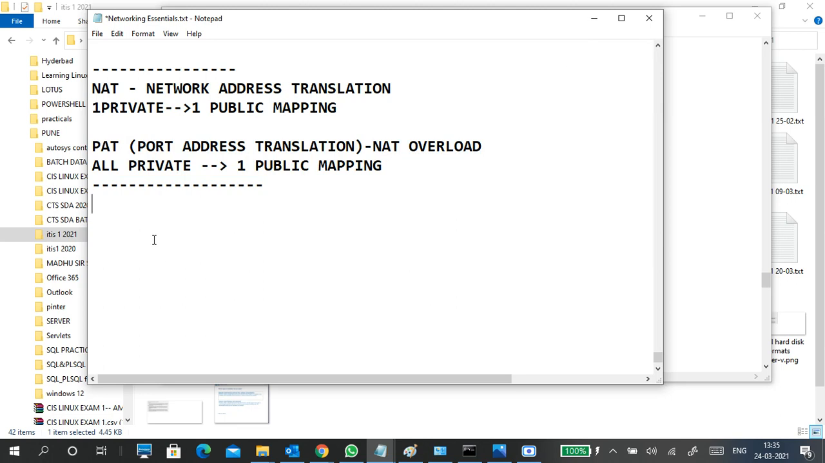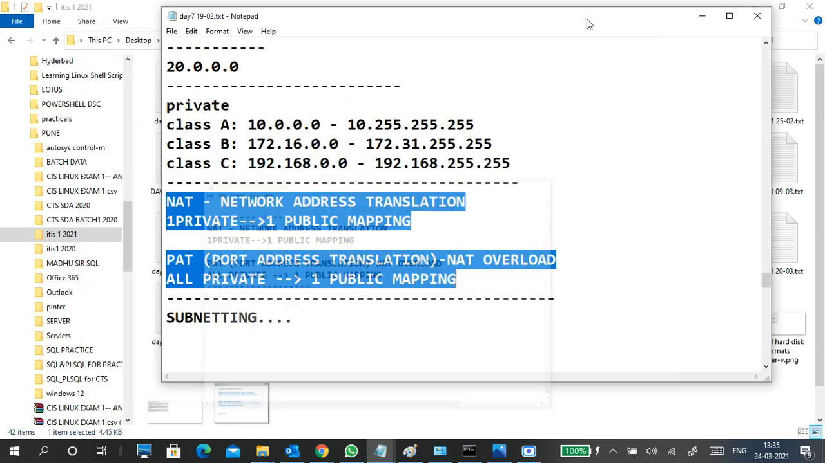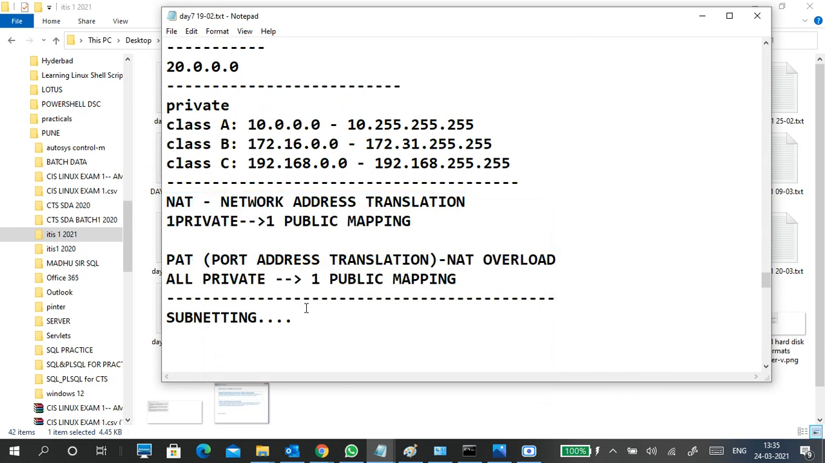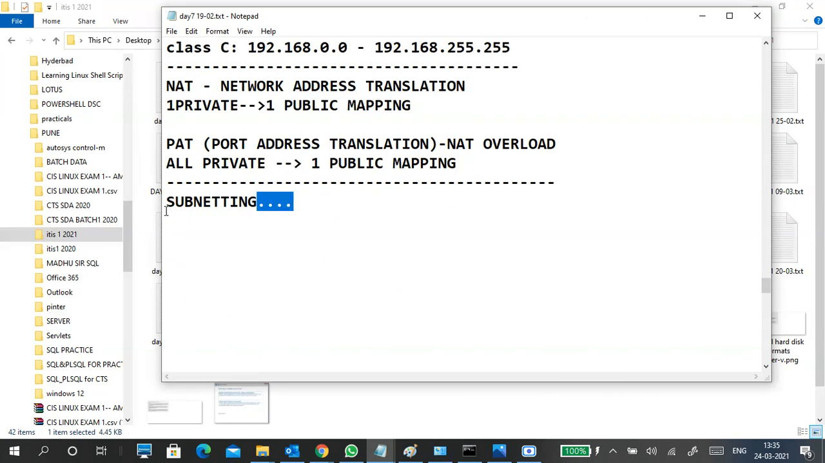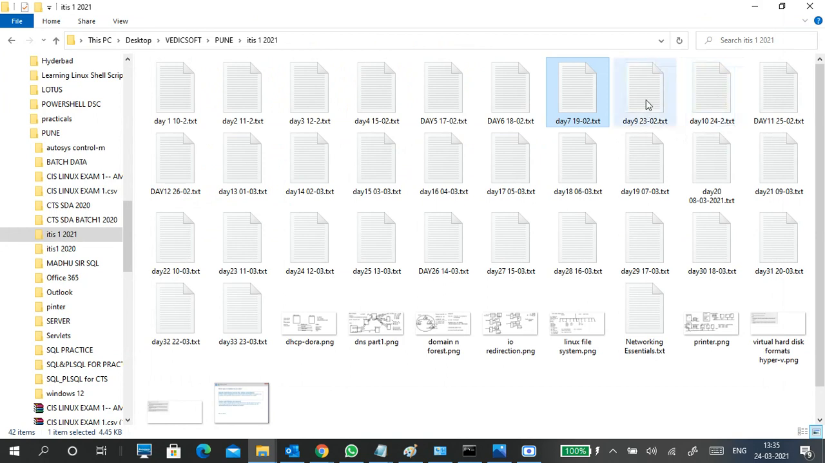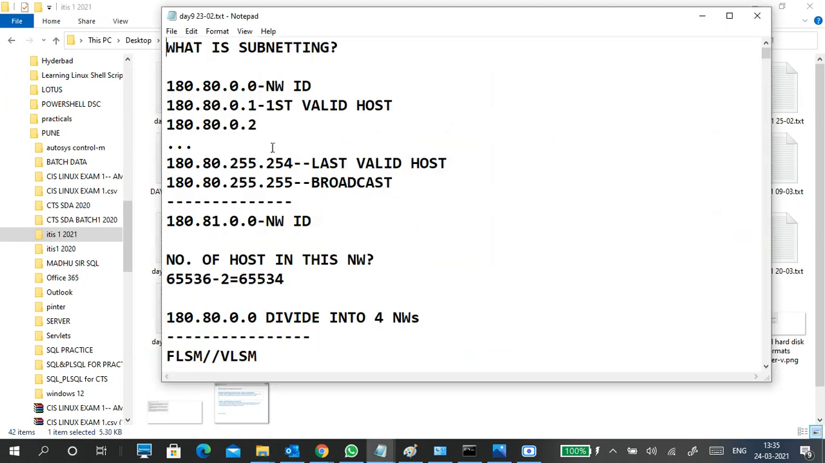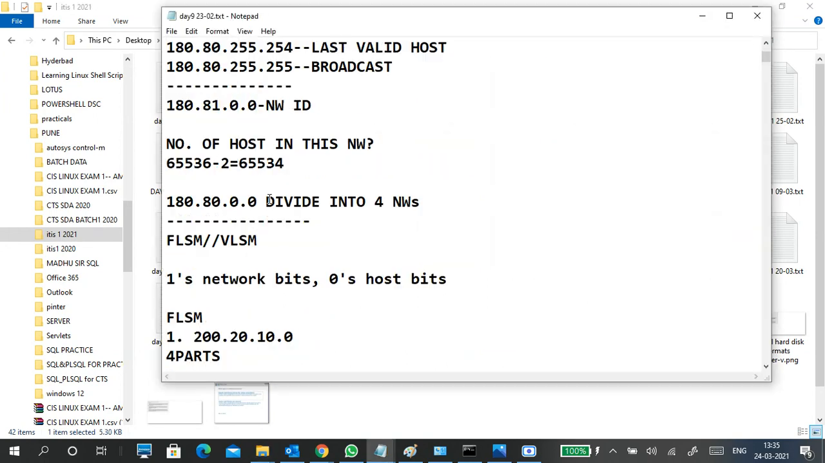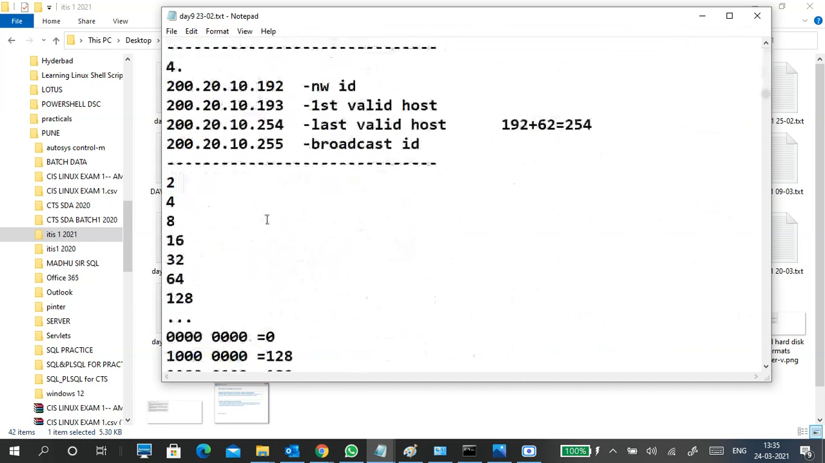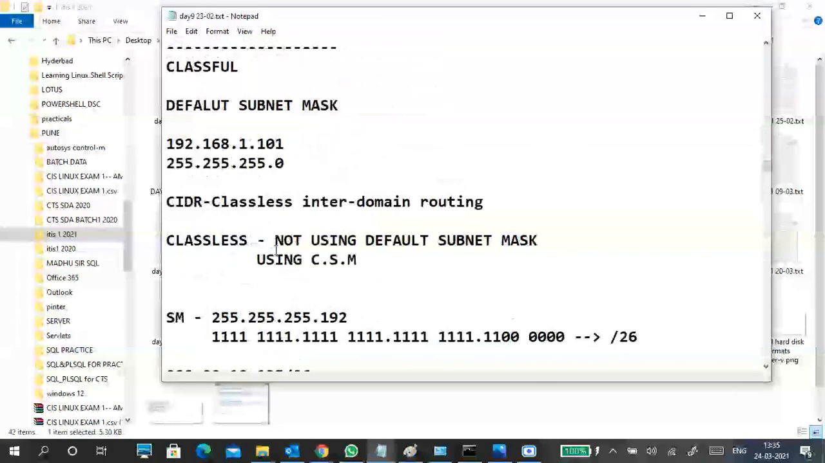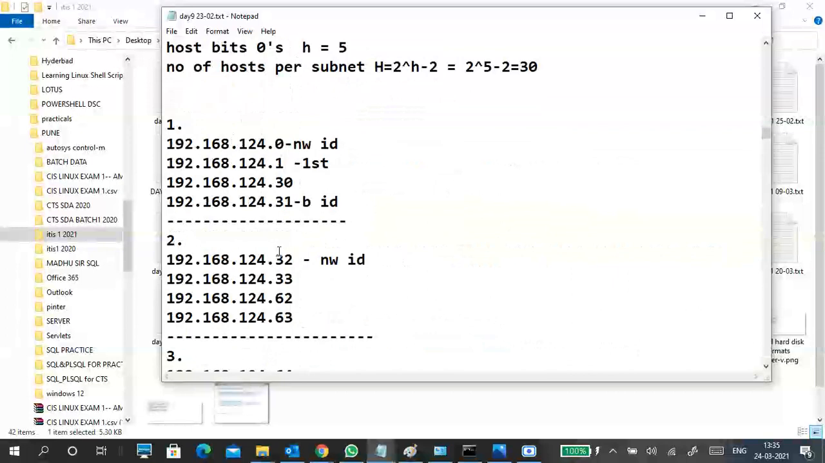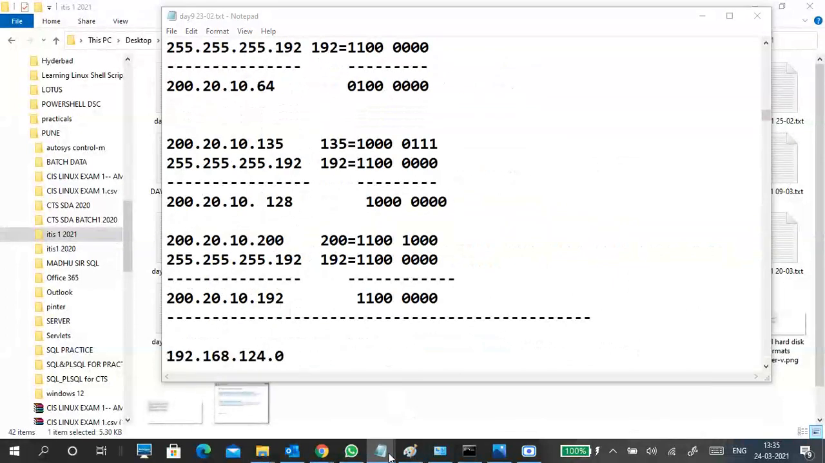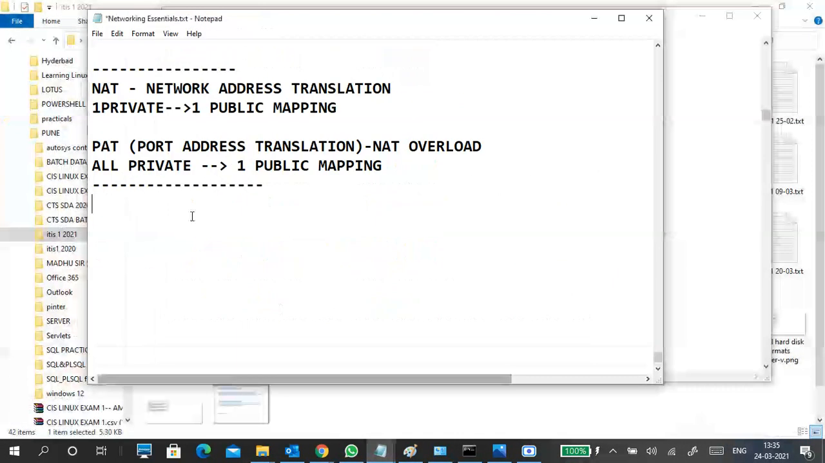Of course, ACL and other things are there, but it is already almost half an hour I have taken. The subnetting concept is there. I will only give a small introduction to the subnetting concept. Here is a big file for subnetting. So I will type directly. Here it is.